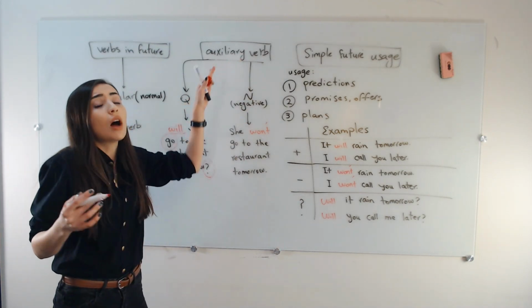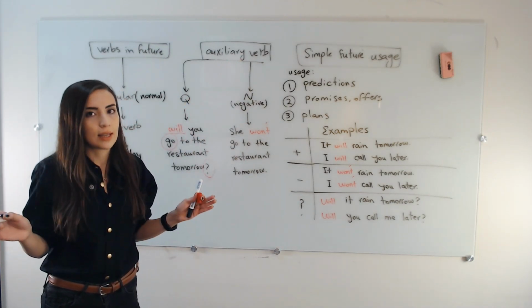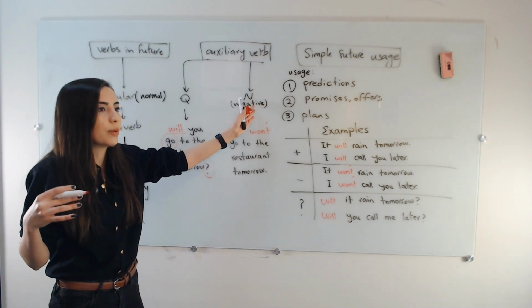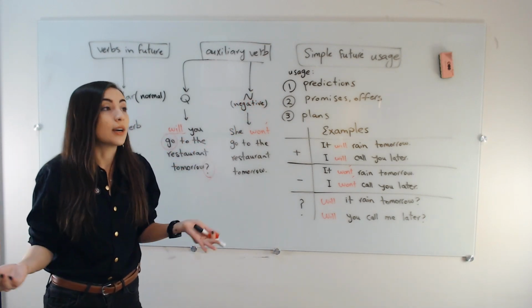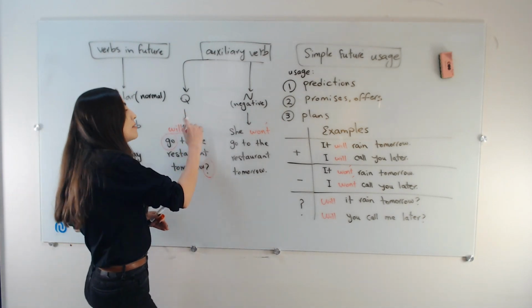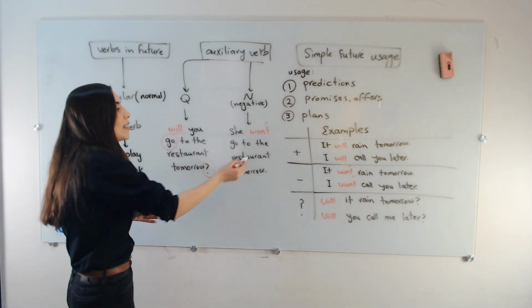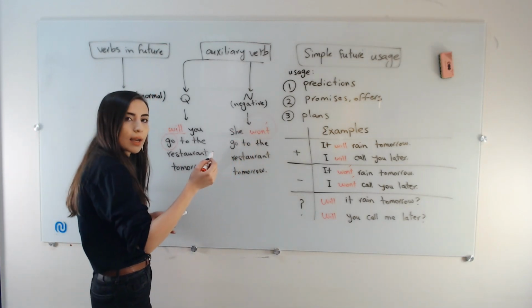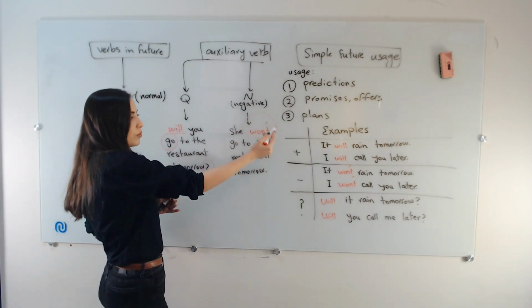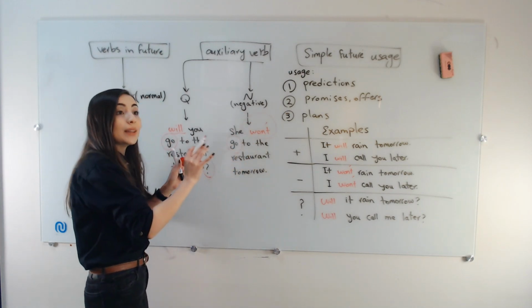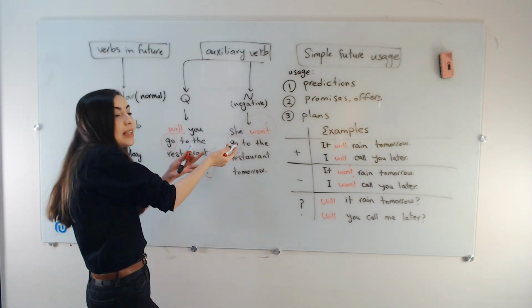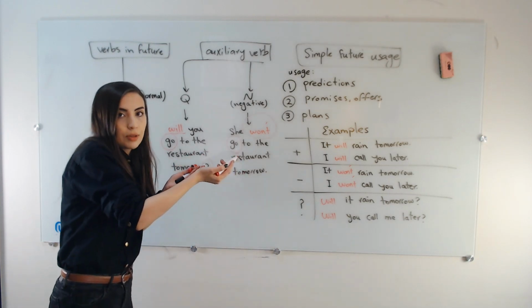Like any other auxiliary verb that we use in questions and in negative sentences, we use the verb in its simple form. When we want to make it negative, we do not say will not. We say won't. Okay, so the negative form of will is won't. She won't go. But still we are using the simple form of the verb, you see.